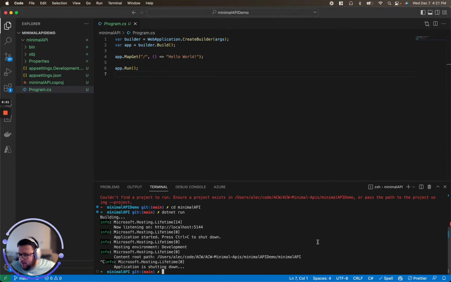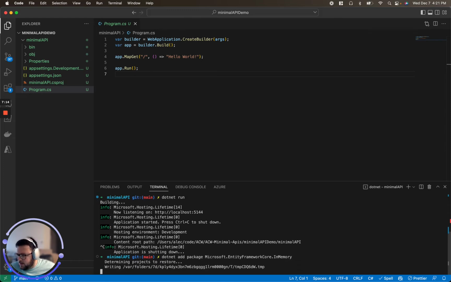So we're going to start by adding that package. We'll do dotnet add package, and I'm going to copy and paste the package names just so I don't fat finger something. This is Microsoft.EntityFrameworkCore.InMemory.